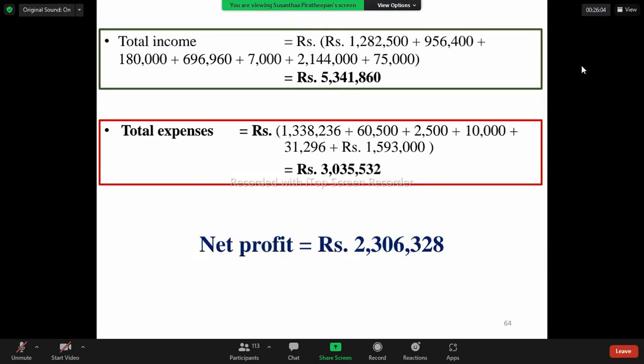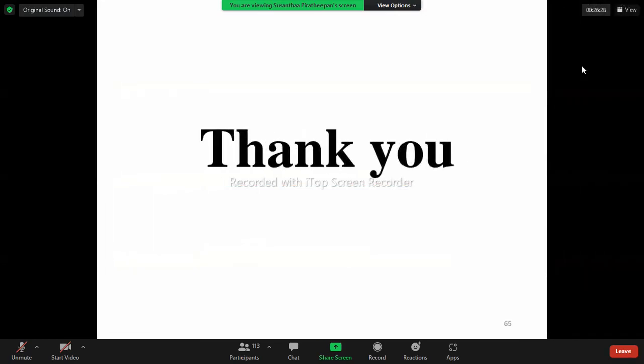Okay. Which one is higher, income or expenses? Income. Okay, good. Income is higher than the expenses. So that means profit or loss? Profit. Okay, very good. Profit. So with this, all the practicals for animal production are over.